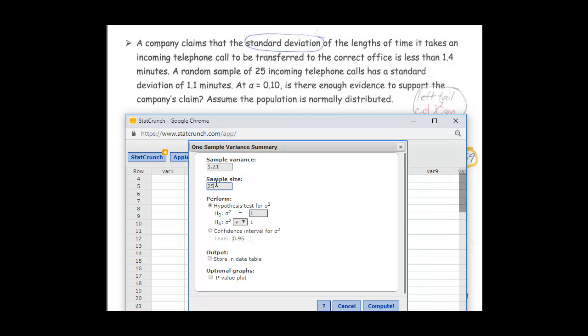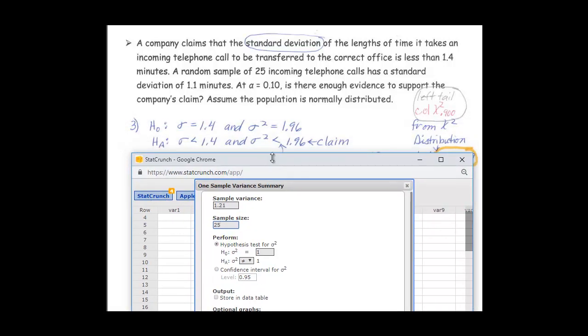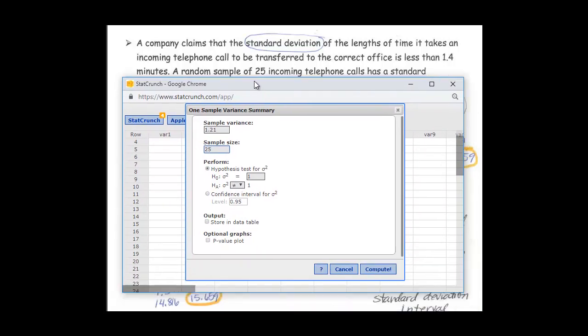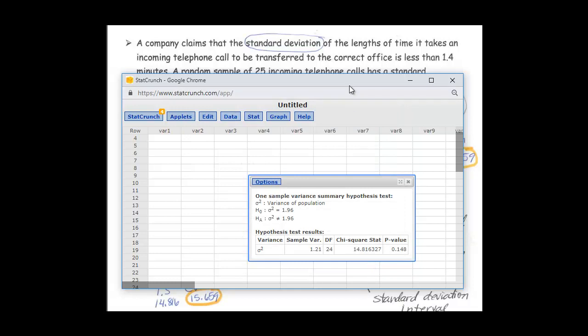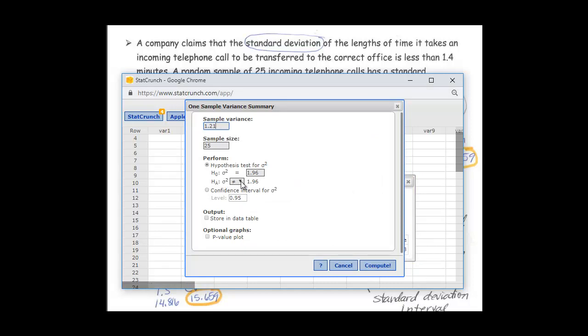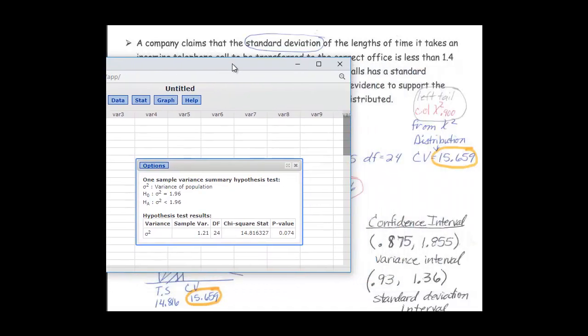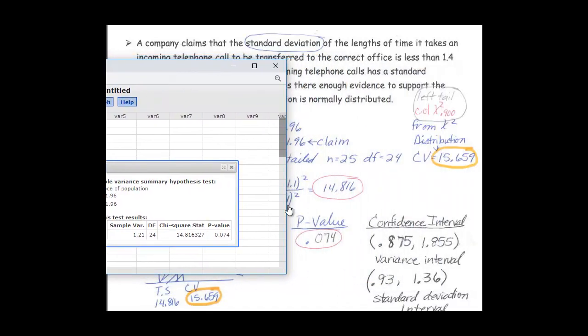Okay, when I go to do my hypothesis testing, my population variance that I am testing is 1.96, not the population standard deviation, which is what they gave us. So I need to plug the 1.96 in here, and go ahead and compute. Oops, something in here is wrong. Oh, I need to change the sign to less than. There we get our test statistic of 14.816 and our p-value of 0.074.